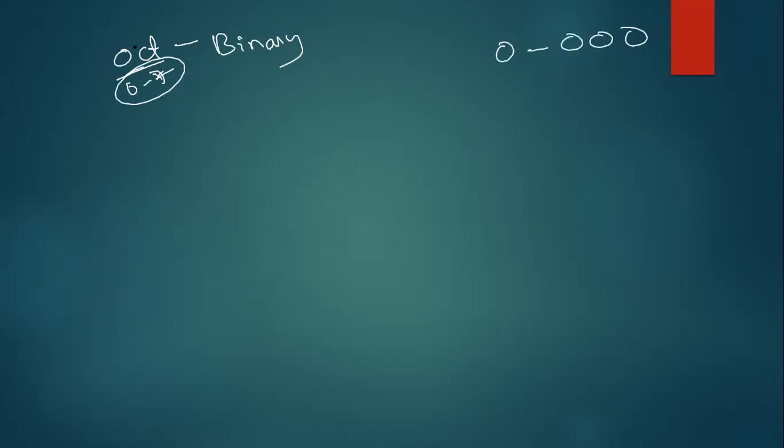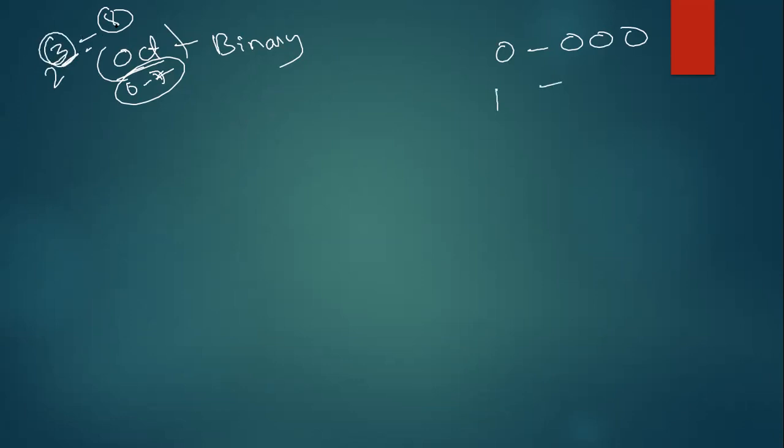I hope these two are clear. Now we are going to convert from octal to binary. Now see, I told you first you need to learn binary numbers up to 7, because octal means you will have 0 to 7. See guys, 0 means 000, because octal means 8, and 8 means 2 power 3. That means I am writing each digit as 3 digits.